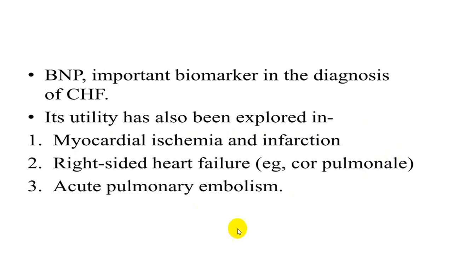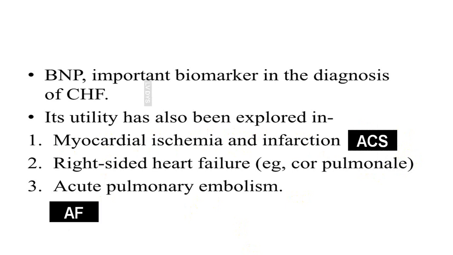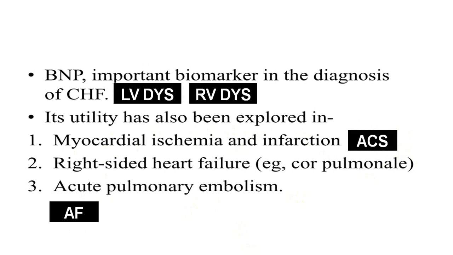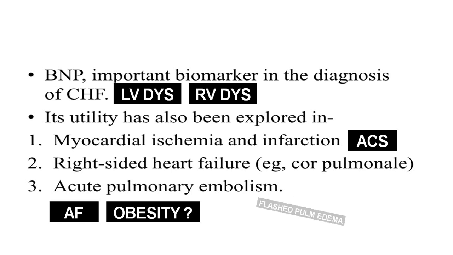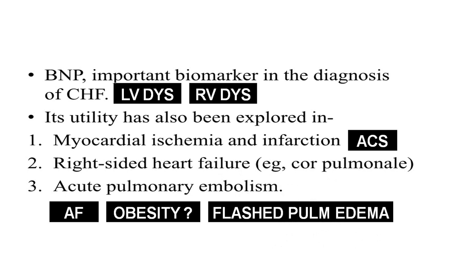Also in acute pulmonary embolism, in ACS, in atrial flutter and fibrillation, LV dysfunction, and RV dysfunction. In obesity sometimes it is elevated, exact mechanism not known, but probably because of a small amount of dysfunction, and in the near future it may be helpful to find early dysfunctions. In flash pulmonary edema also it is elevated, in the very early part of pulmonary edema.